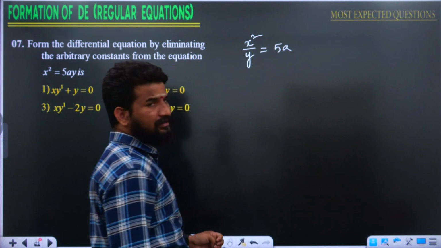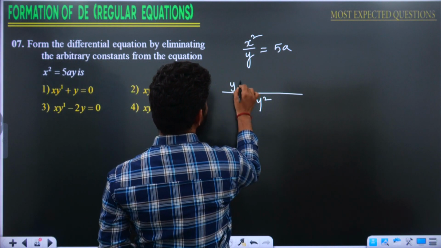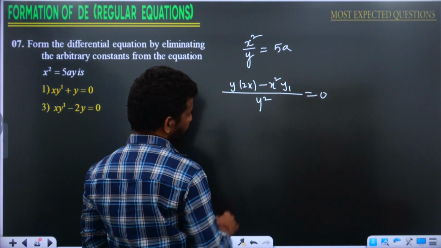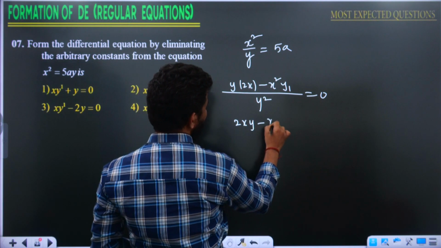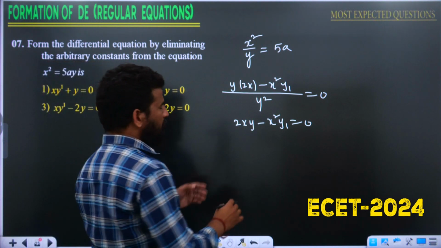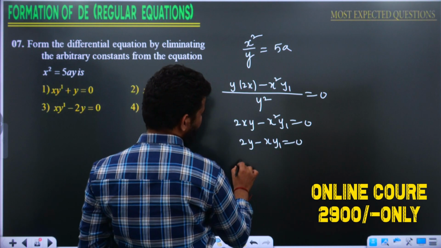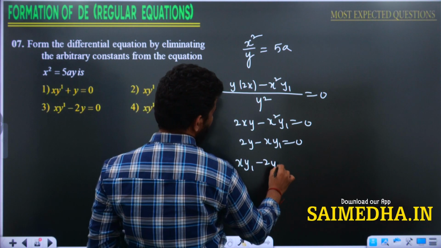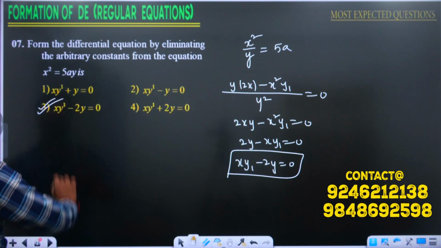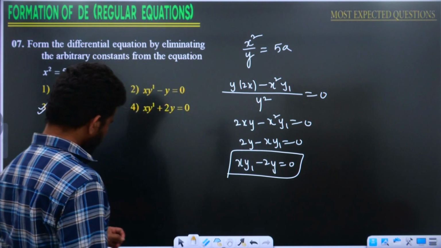The question can be written like this, x square by y is equal to 5a. Differentiating both sides, (y into 2x minus x square into y1) by y square is equal to 0. This can be written like this, 2xy minus x square y1 is equal to 0. If I take x common, it is going to be 2y minus xy1 is equal to 0. If I take minus common, xy1 minus 2y is equal to 0. This is going to be the answer, xy1 minus 2y is equal to 0. Third option will be the answer. Like this type of questions you can expect in an ECET examination.